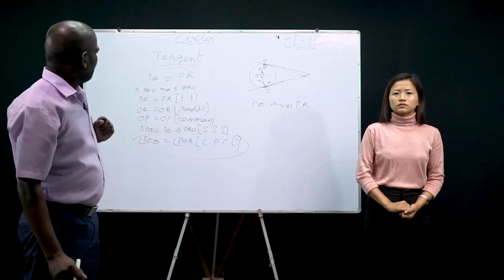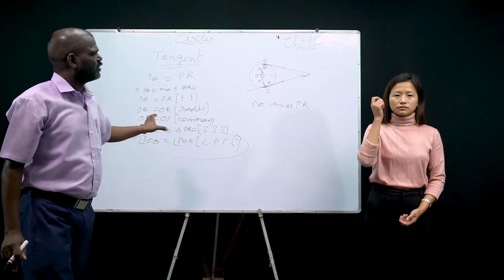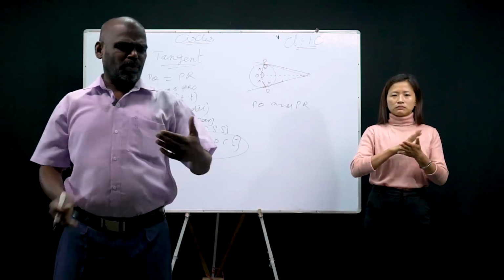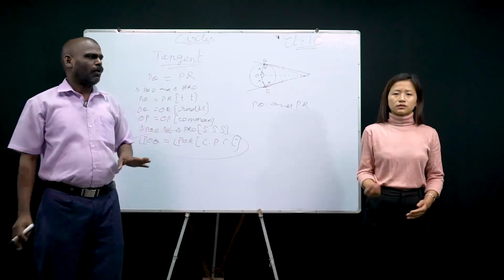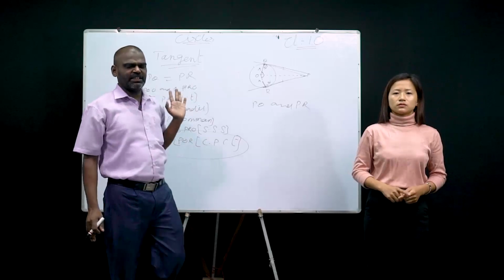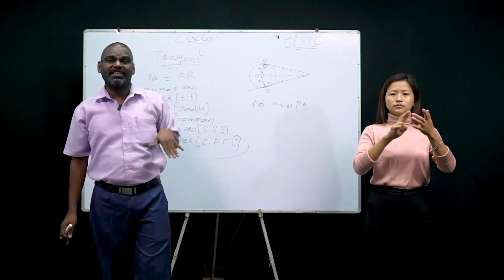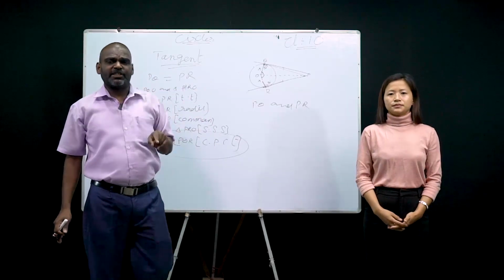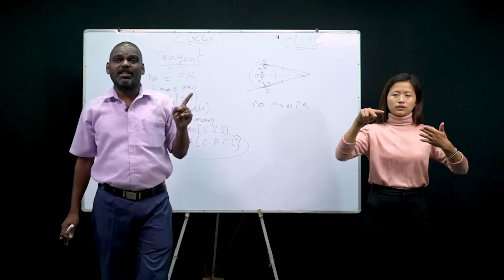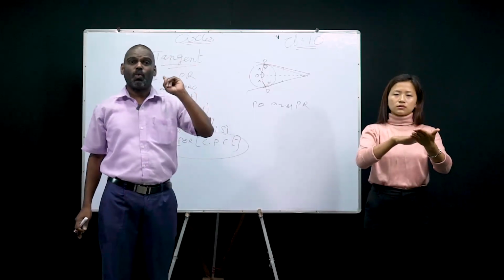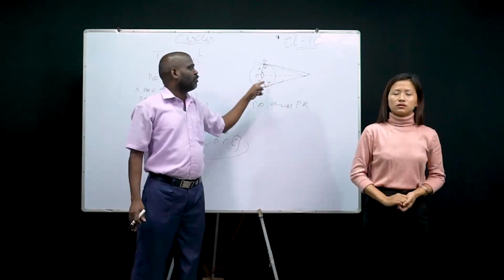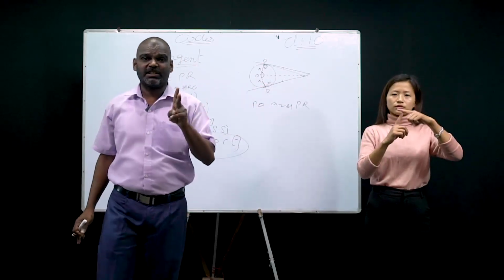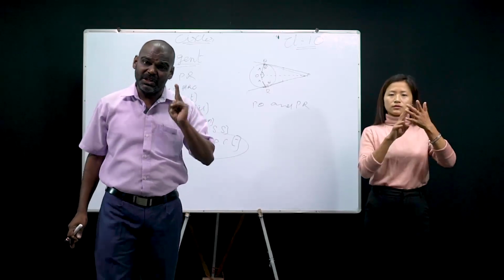Now, I think all the basic points are clear. Quickly once again I will go through them, then we will enter the exercise. Okay? Tangents. What is a tangent? I go a little bit fast. A line segment which is drawn from an external point to the circle, which touches the circle at only one particular point, is called a tangent. From an external point, how many tangents can be drawn? Two tangents can be drawn. Both should be equal.